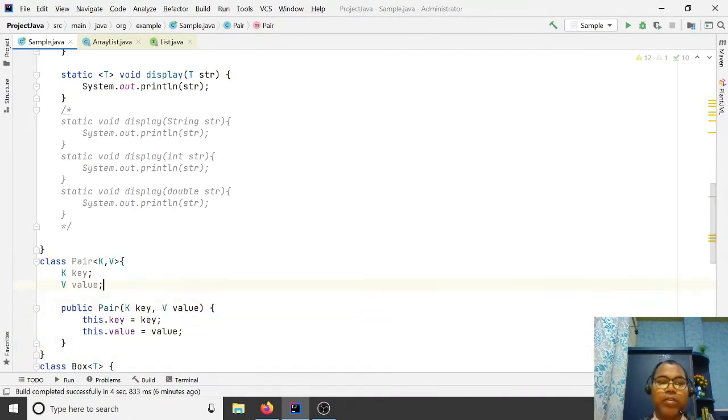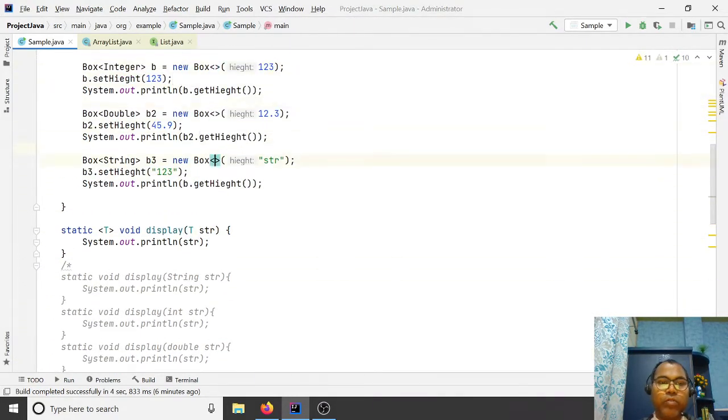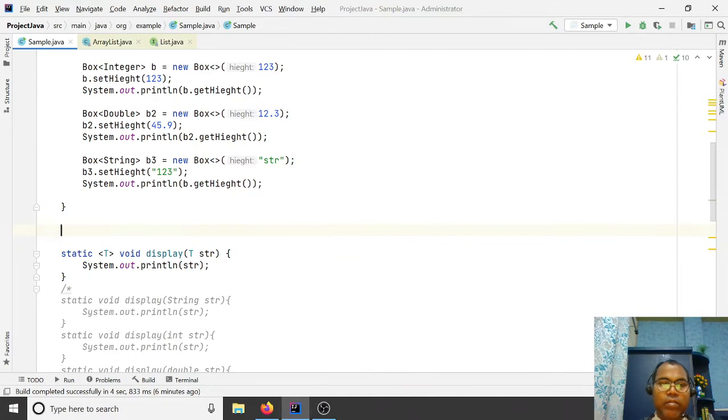Now this is a Pair class, and here I'm going to write one utility method, a static compare that returns boolean and takes a Pair argument, Pair p1 comma Pair p2.